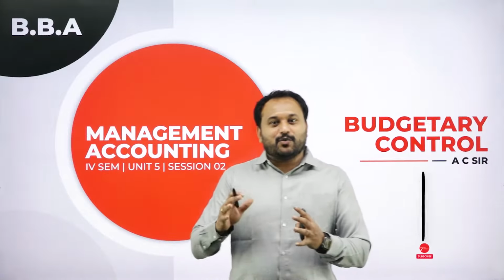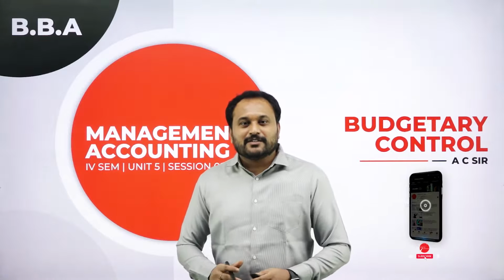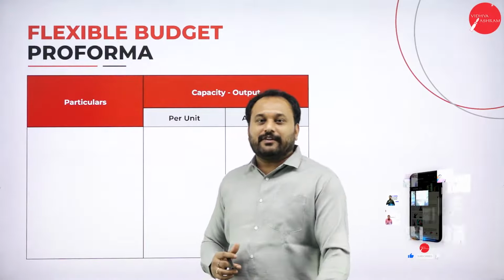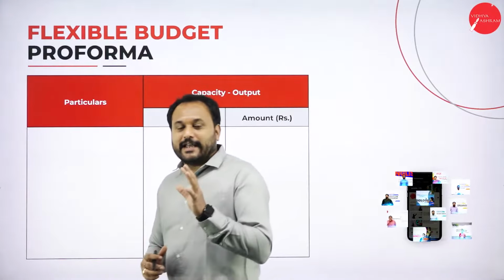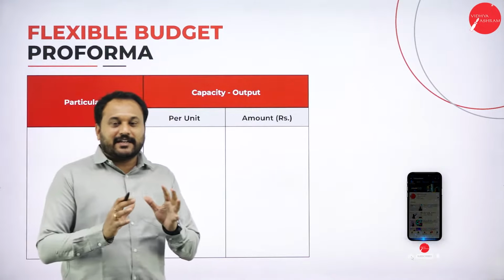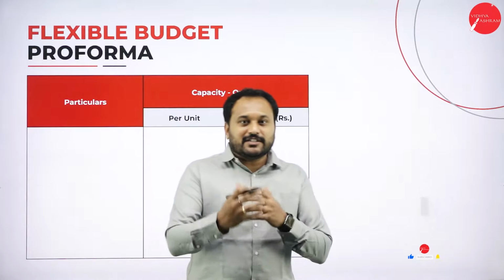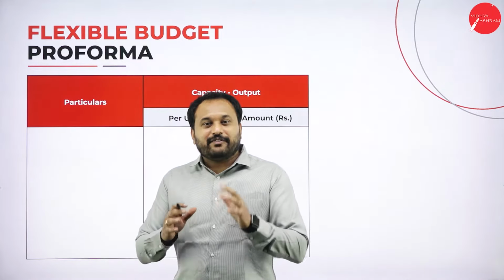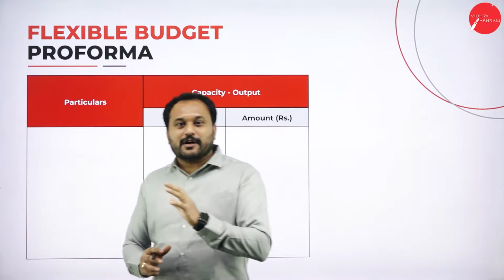Now a quick recall of what we have done in session 1. We went with the pro forma of flexible budget. Now I'll tell you what exactly a flexible budget is all about. It only estimates, right? And it adjusts to its revenue. Now flexible budget pro forma, I told you how to remember.